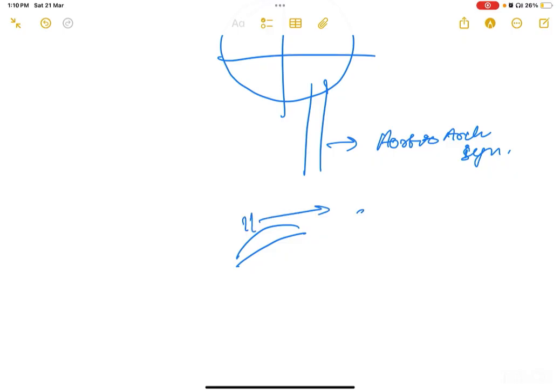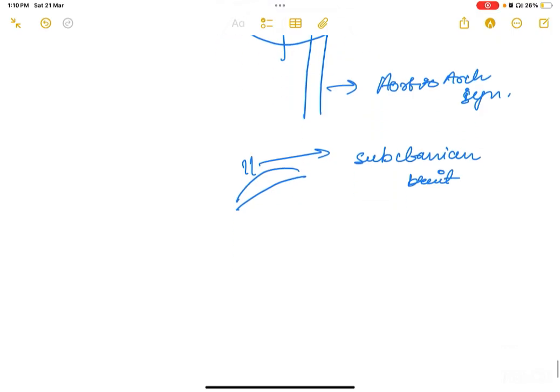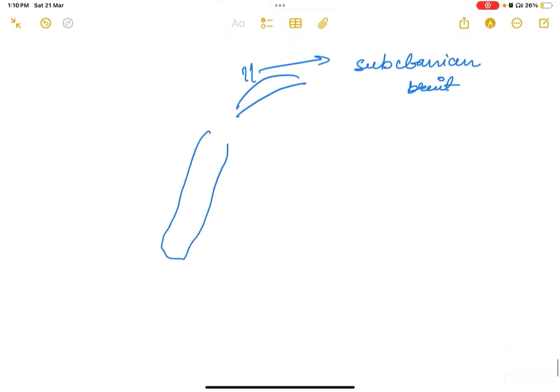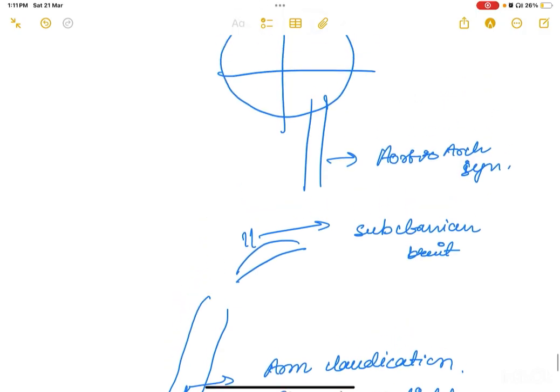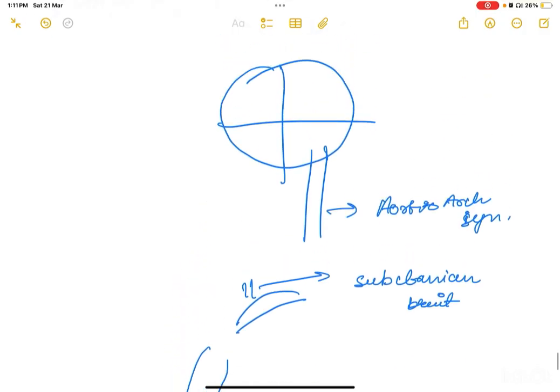So here, a subclavian bruit could be there, and also the blood flow to this periphery is getting compromised. So there could be arm claudication or absent brachial or radial pulses. That is why this is also known as pulseless disease, right? Absent radial or brachial pulses. Okay, and also you can see what could happen.